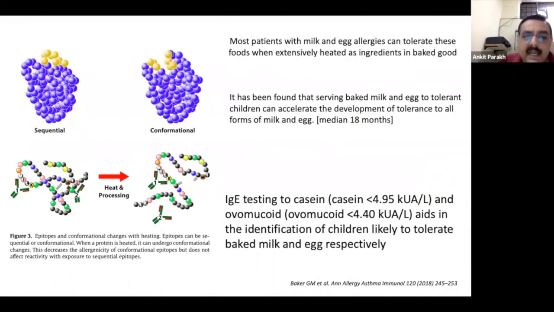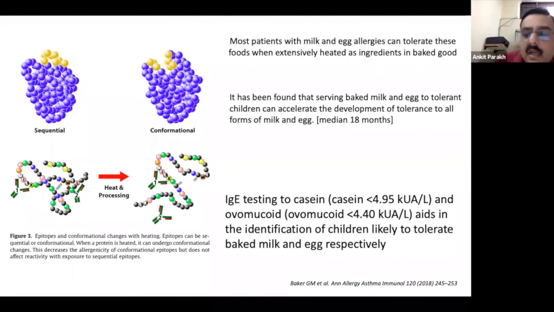Now, heating and processing is something which will convert sequential epitopes into conformational epitopes, and this is the reason why a lot of children might tolerate baked products, and that is most important with milk and egg. And it is important to know because it makes life quite easy if the child can take baked milk or baked egg, because baked milk and baked egg are actually present in a lot of preparations which children would be consuming.